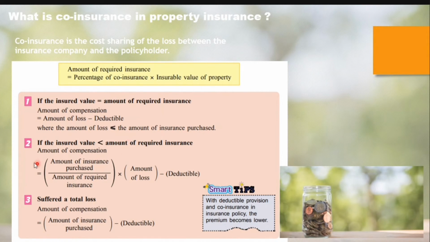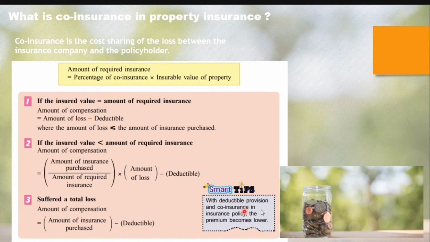The second term, if the insured value is less than the amount of required insurance, the amount of compensation equals the amount of insurance purchased over the amount of required insurance, times the amount of loss, minus the deductible. And the third term is if you suffer a total loss, the amount of compensation equals the amount of insurance purchased minus the deductible.